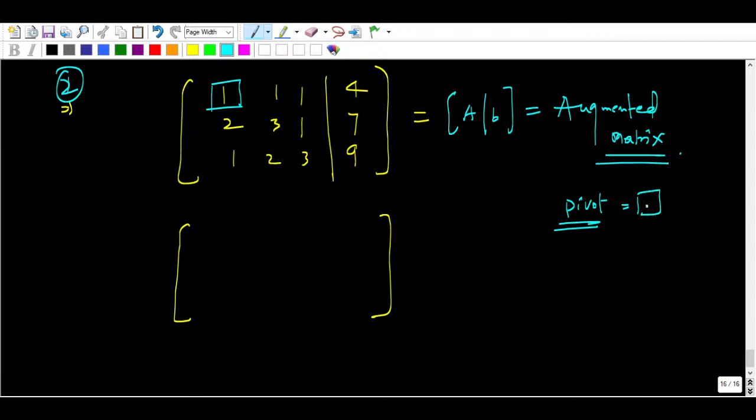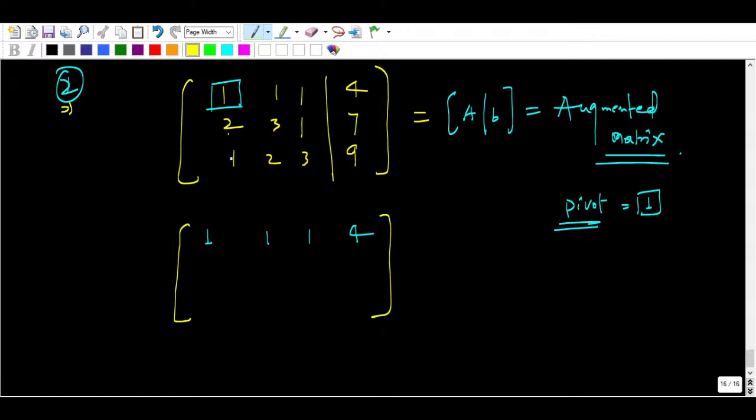You can put a circle or rectangle or square around it. So it is 1, which is perfect: 1 1 1 and 4. Now below this pivot, all these coefficients of the matrix should be 0.